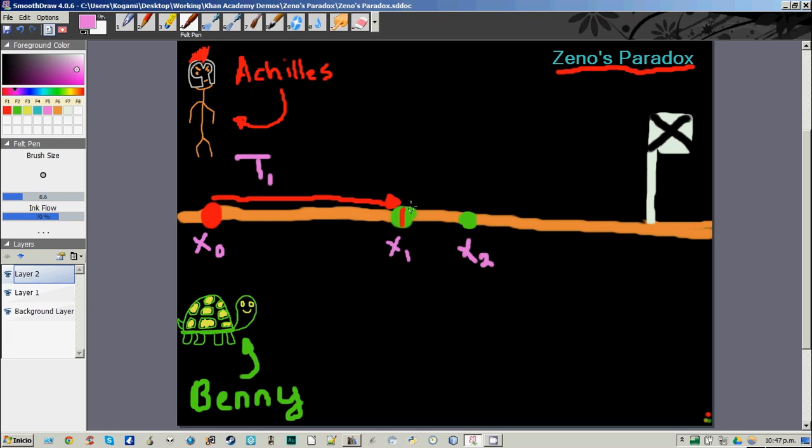So Achilles has the same problem right now that he had before the race even started. He's behind Benny, and he needs to catch up with him. He's at x1, he needs to get to x2, and he says, alright, I'll just do it again. So Achilles is now going to run from x1 to x2. And now that he's safely arrived, Benny is still ahead of him, because Benny is right here at x3. I think you can sense a pattern emerging. We can keep doing this with our x's forever. Benny can keep inching forward as Achilles tries to catch up to him.